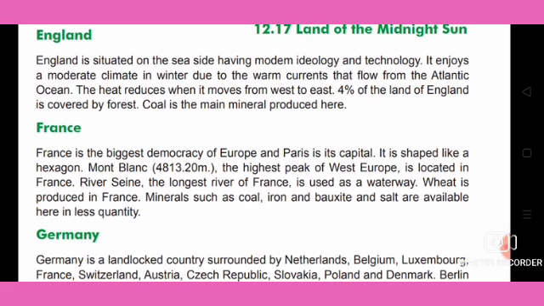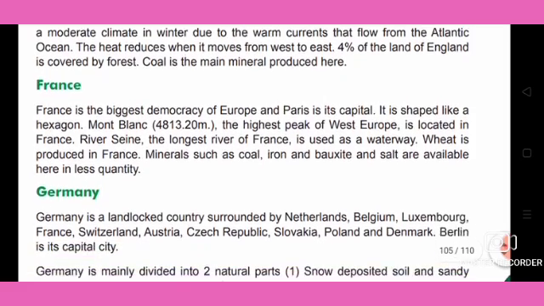The heat reduces when it moves from west to east. 4% of the land of England is covered by forests. Coal is the main mineral produced here.